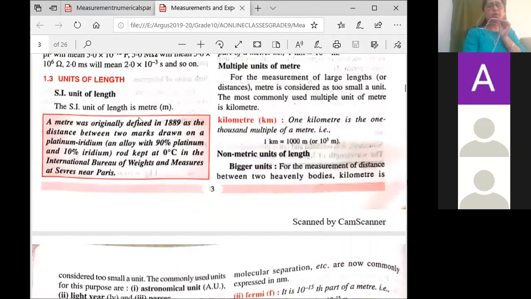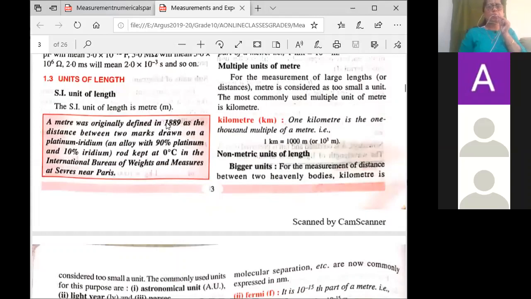The definition of meter. Okay, now see, in the year 1889, they wanted to define meter. How long should a meter be? Should it be as big as the length of the room? Or should a meter be as big as the length of an eraser? The scientists, when they were sitting and trying to define it, were confused. So what they did is they took one rod, made up of an alloy. What is an alloy? An alloy is always made up of 2 or more metals.